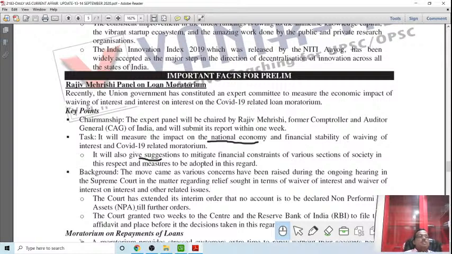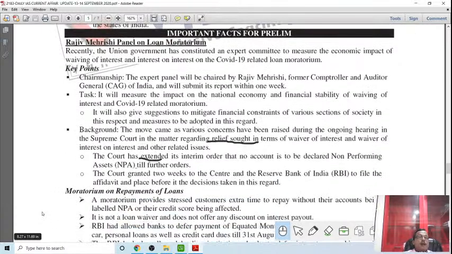Okay, so that's why this committee has been appointed, to make an assessment of what its impact is going to be and what more can be done to mitigate the negative impact both on the people as well as on the financial institutions.